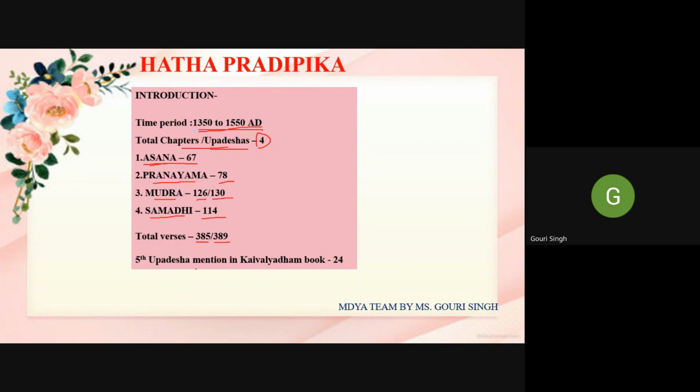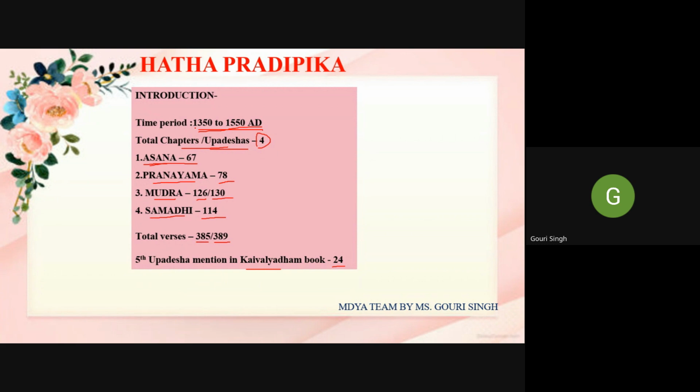Okay. Then a 5th Upadesa is also mentioned in Kaivalyadhama. There are 24 verses, but that is not included in our UGC NET. In that chapter they discuss what happens to your body and what diseases arise if you do not perform the postures or practices properly. Those things are discussed in the 5th chapter. So all of you clear?